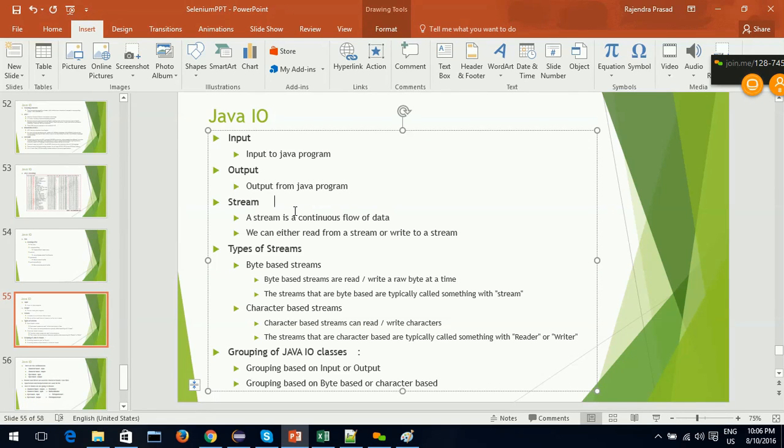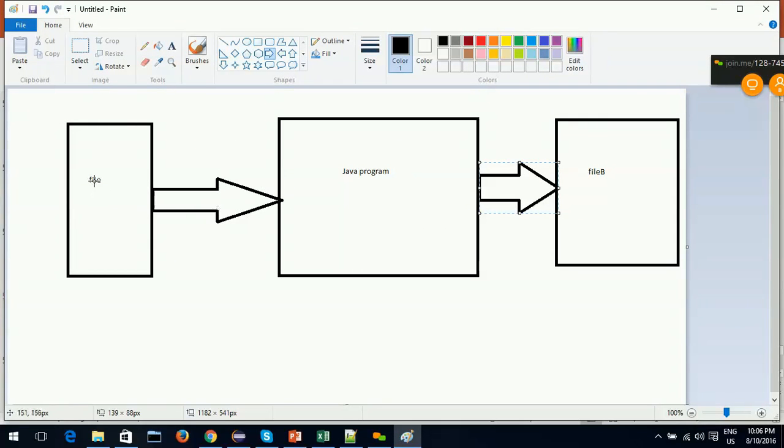How to explain this? Water flows as a stream. Suppose you open a tap, how does water come? It comes as a stream. So it's just a continuous flow of water, or a continuous flow of data. That is called a stream. In Java, if I am reading data from this file, that means I am reading a stream of data from this file.